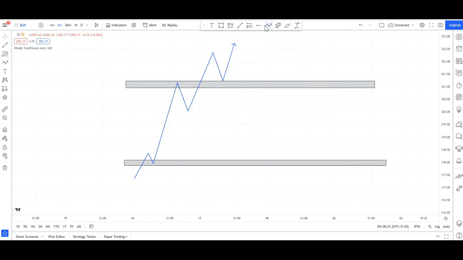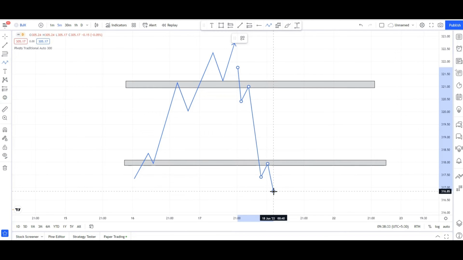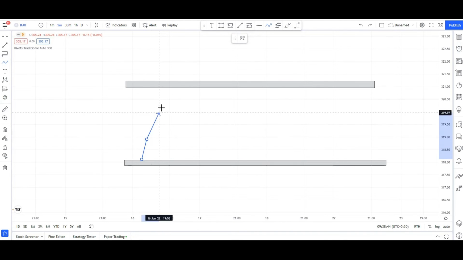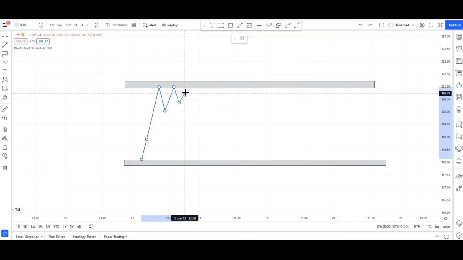Okay guys, and the resistance area also, you can see that price will come downside, take resistance, go downside, and once again it will act as resistance. This is the basic thing we know about support and resistance areas. Okay guys, now how you have to see the support and resistance area. One thing will always happen: it goes upside, came downside, once again goes up, continuously trying. At least two times it will take resistance, and the third time the probability is very high that it will break, take support and give one-sided momentum.